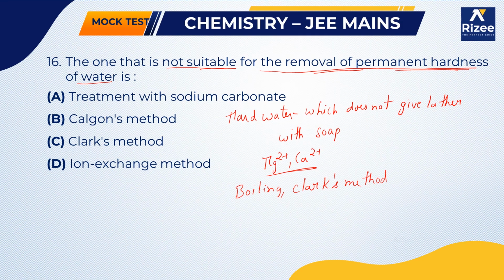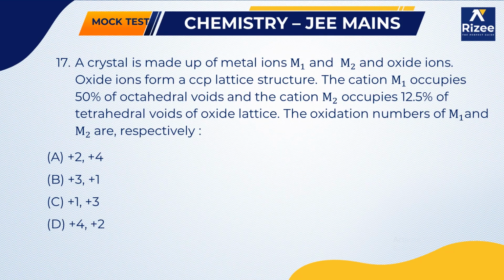Here in the options, treatment with sodium bicarbonate is a method used for removing permanent hardness of water, Calgon's method is also used for removal of permanent hardness, and the ion exchange method is also used for removal of permanent hardness. But Clark's method is not used to remove permanent hardness; it is used to remove the temporary hardness of water. Okay, so next, going to move to the next question.